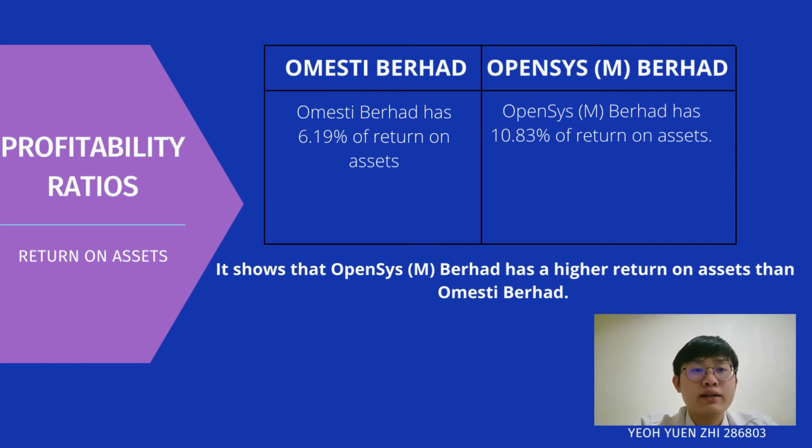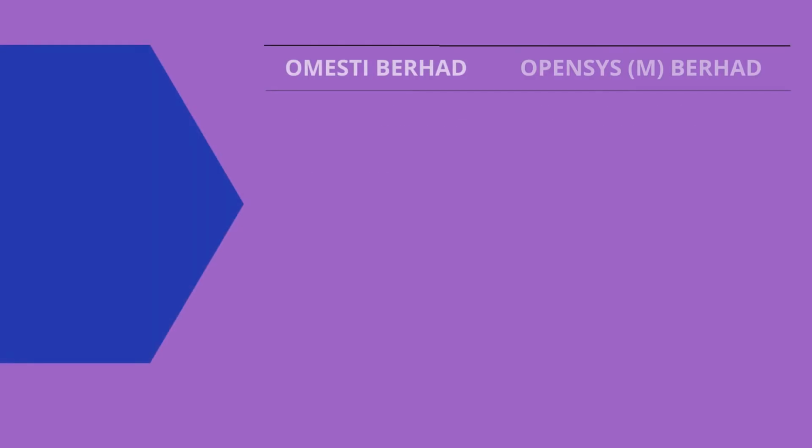So we can note that Omesti Berhad has 6.19% return on asset and Opensys Berhad has 10.83% return on asset. So it shows that Opensys Berhad has a bigger return on asset than Omesti Berhad.